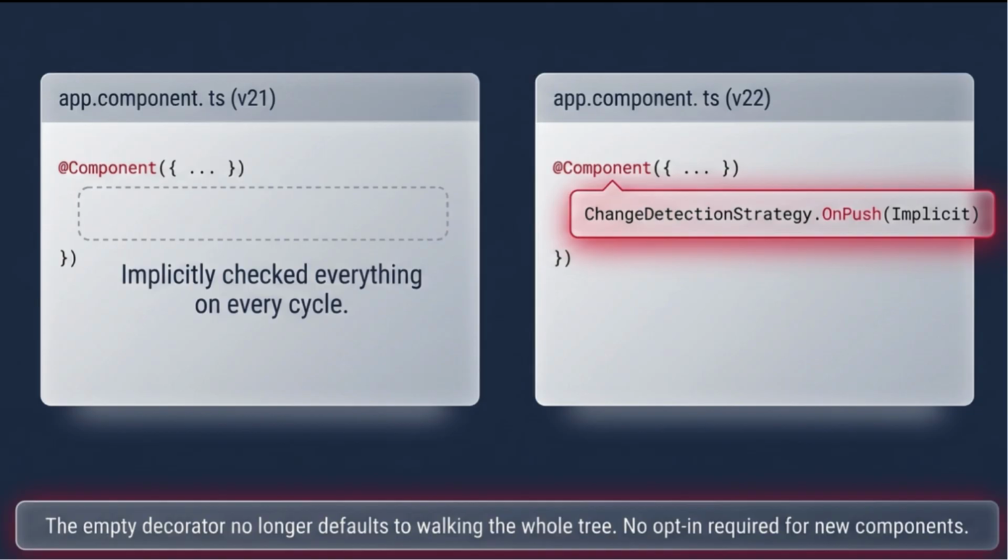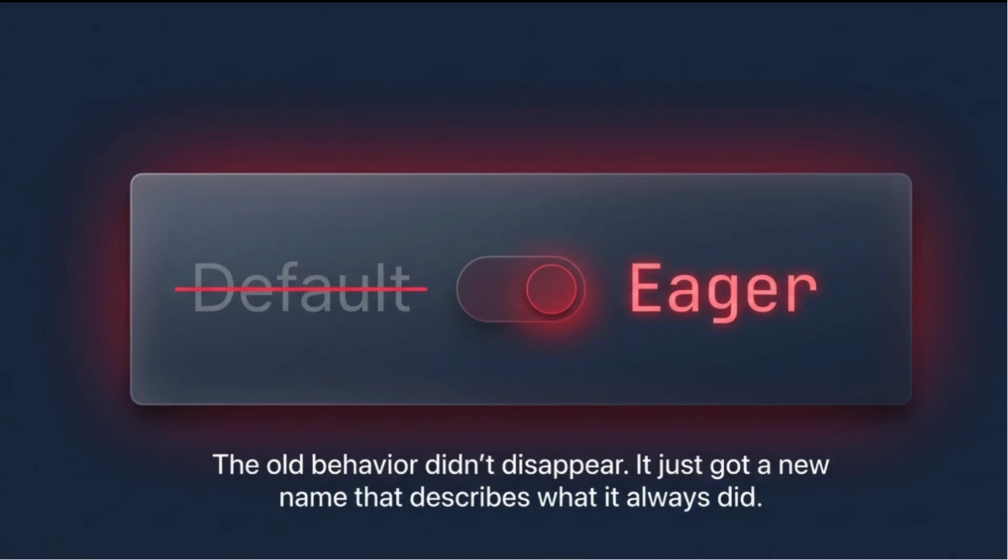As of Angular 22, if you don't specify a change detection strategy, your component automatically runs OnPush. The old behavior doesn't disappear, it just got renamed. It's now called Eager, which describes what it always did.